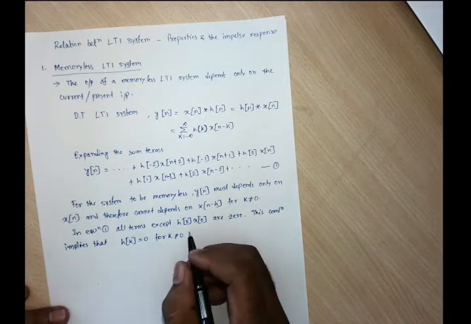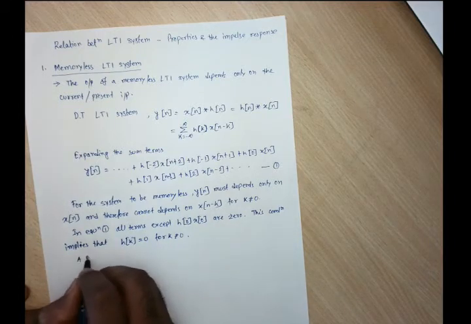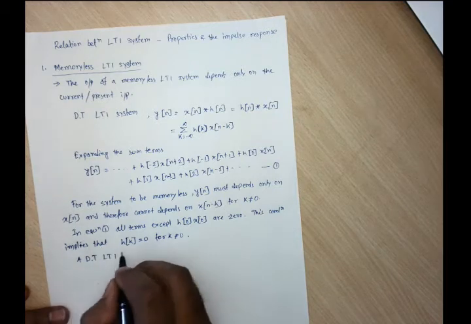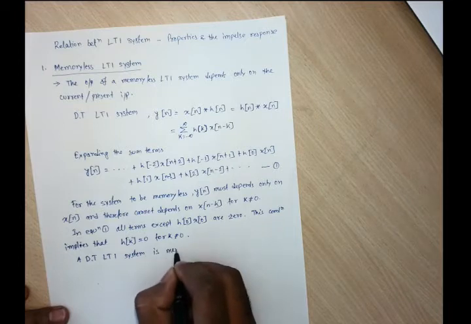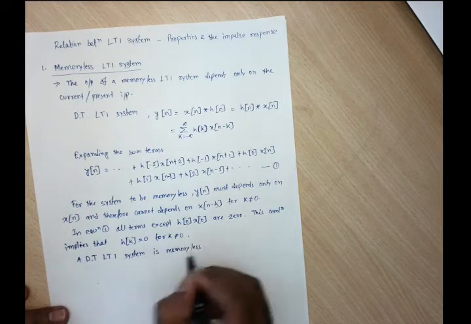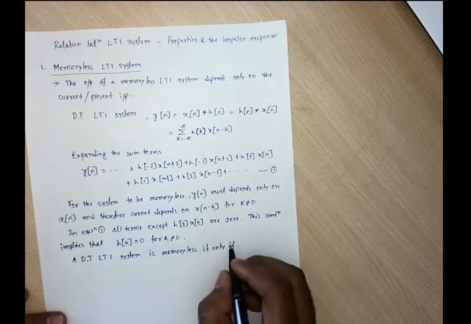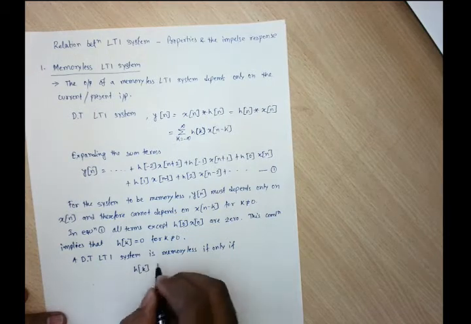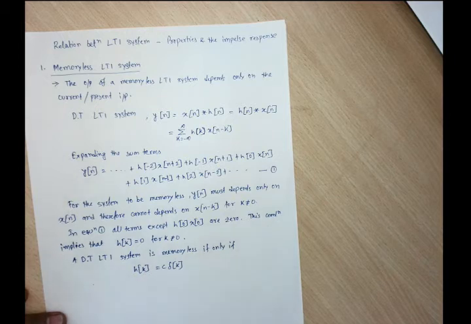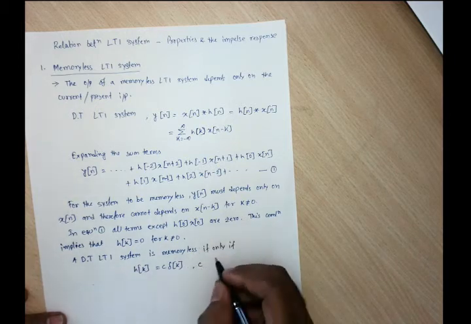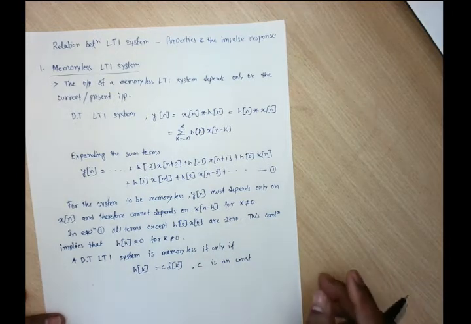So a discrete time LTI system is memoryless if and only if h[k] is c times delta[k], where c is a constant.